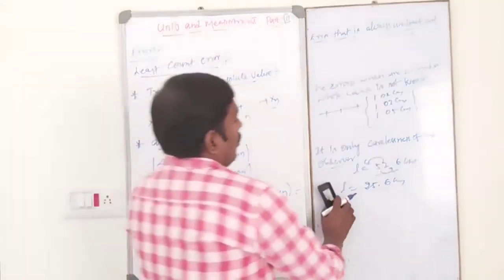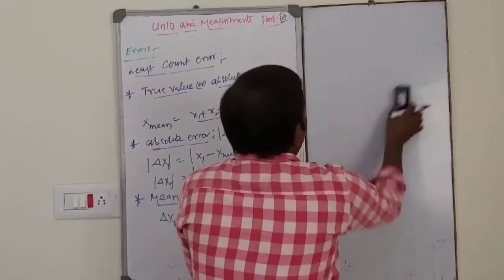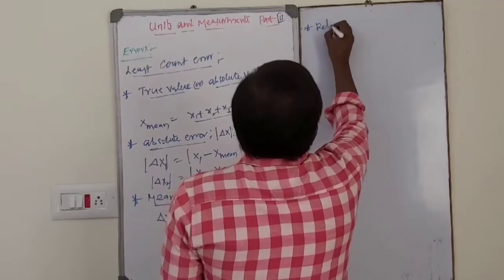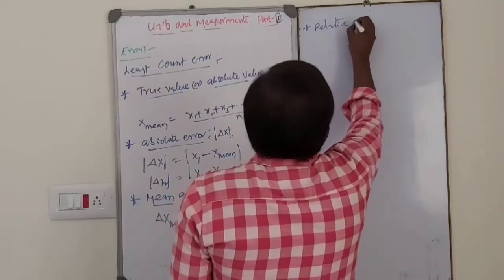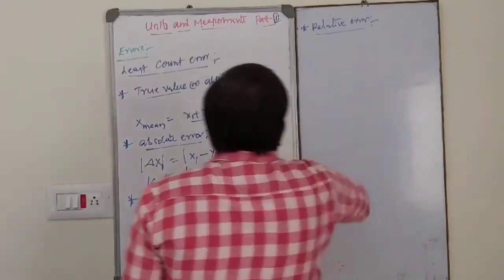Next, relative error. What is meant by relative error?